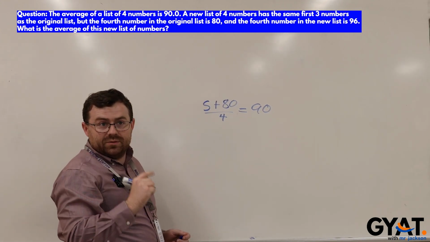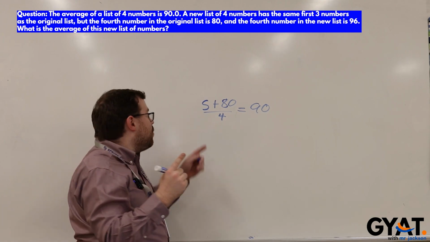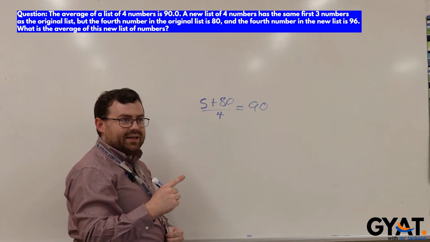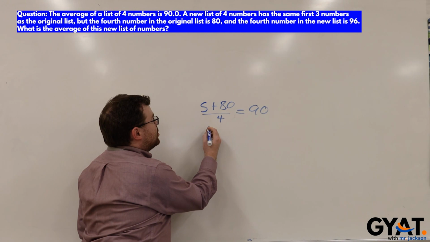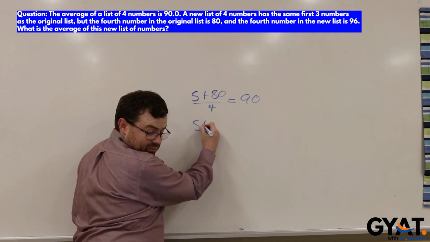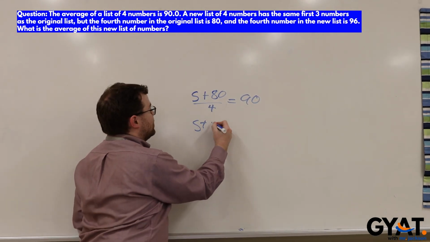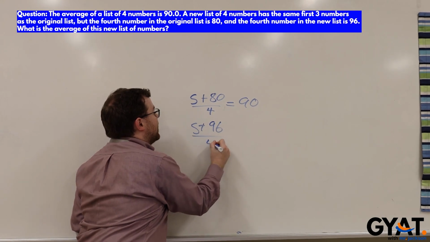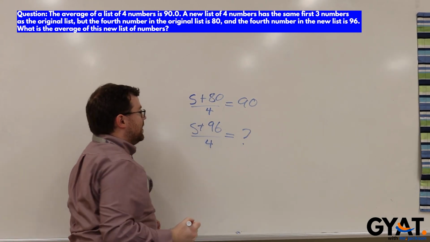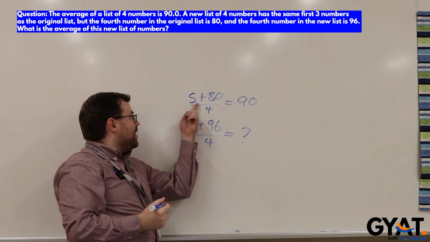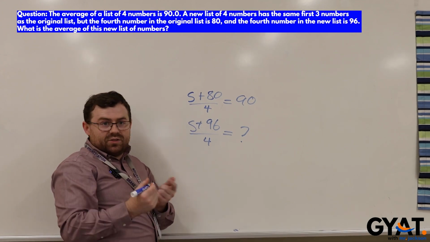That's what we know. But now we're changing the 4th number from 80 to 96. So what we need to know is S plus 96 over 4, what's that going to be equal to? Well, to find that out, we obviously have to find out what S is, right? So let's do a little algebra.